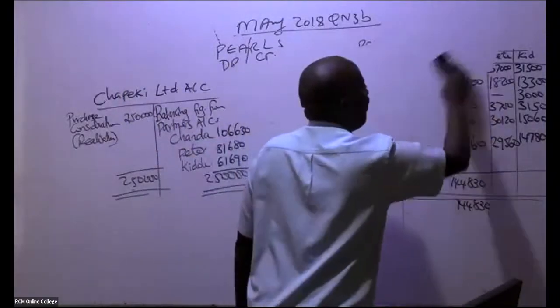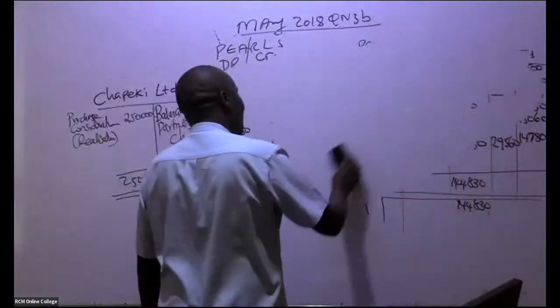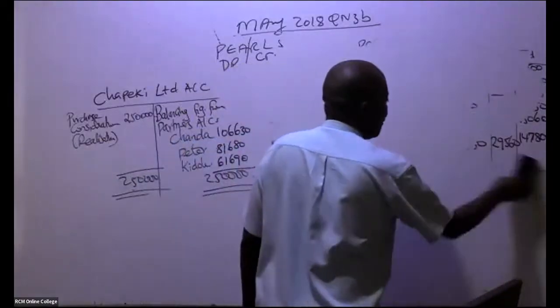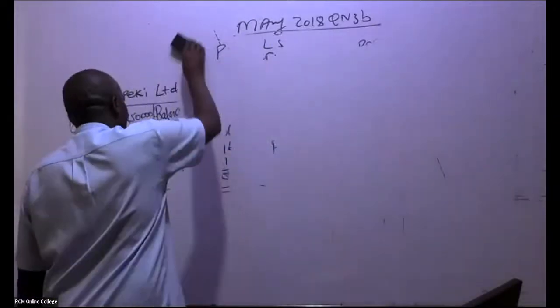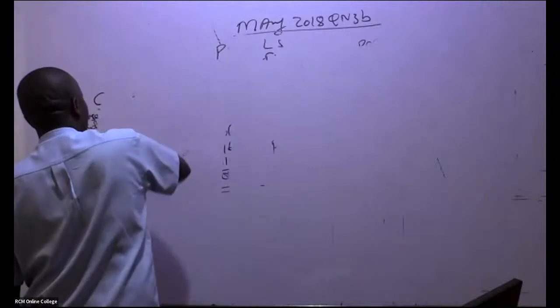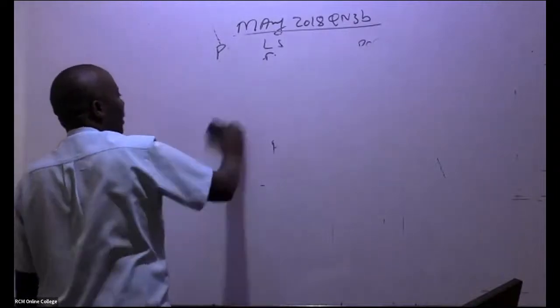So they want me to do a balance sheet. When they want me to do a balance sheet, there is an account that is really, really important for us to do. They want me to do the statement of financial position, the opening one, as we take over those assets and liabilities.